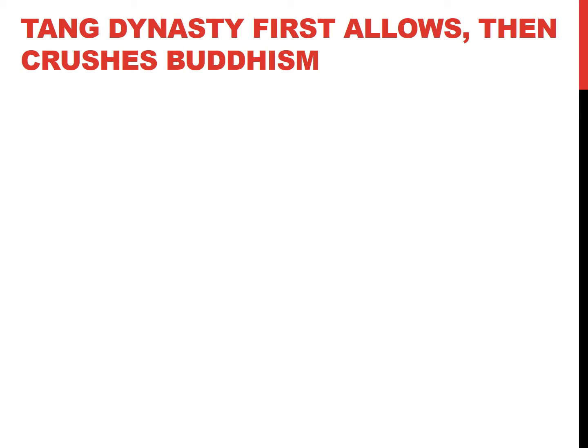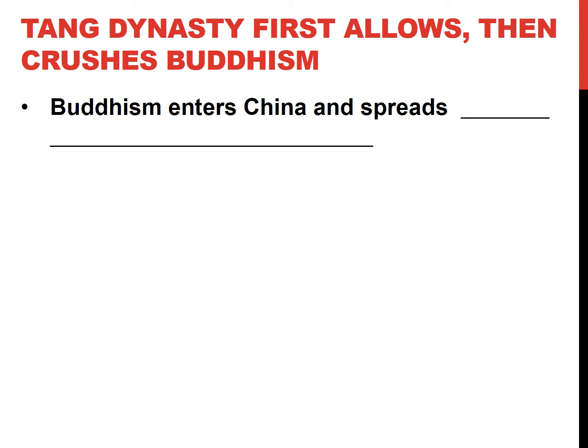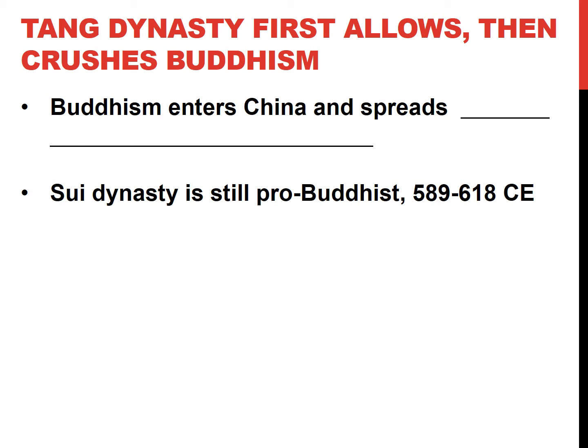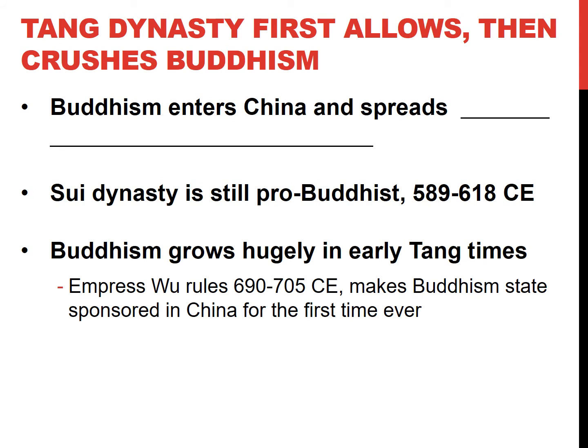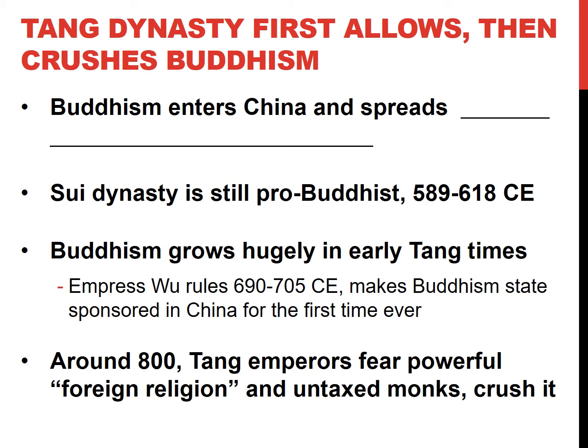The Tang dynasty first allows Buddhism, but oddly, it's then going to crush it. Buddhism enters China and then spreads because, as Dietrich told us, cultural diffusion. Shout out to Dietrich there. The Sui dynasty is still pro-Buddhism before the Tang dynasty comes along. But under the Tang dynasty, Buddhism is going to grow. That's a cultural change, guys. Buddhism is going to grow. And that's all because of this woman here. You'll see her on the next slide. Empress Wu. No, she's not a rap artist. She's actually just a really powerful woman that makes Buddhism a state-sponsored belief system in China for the first time ever.